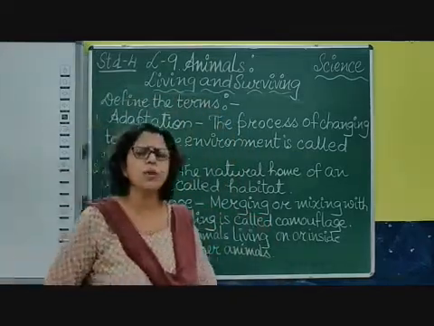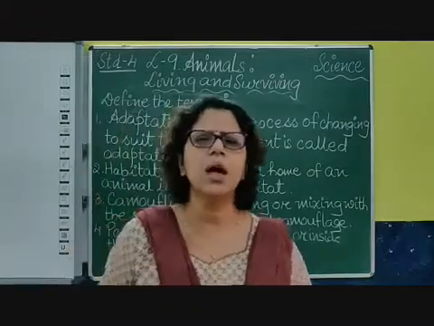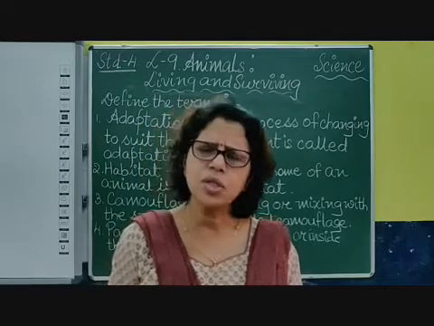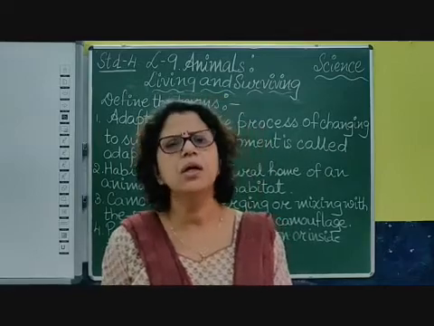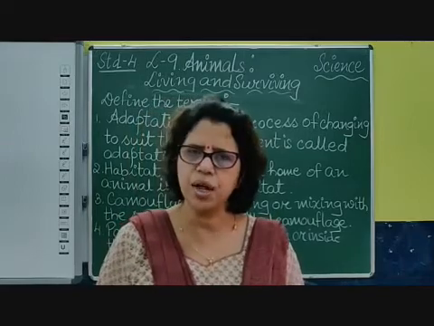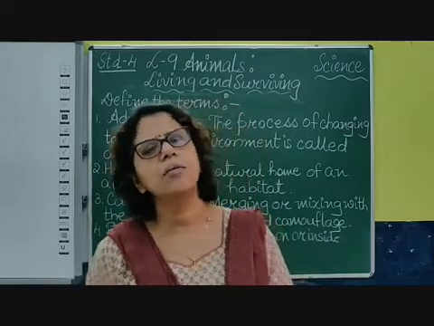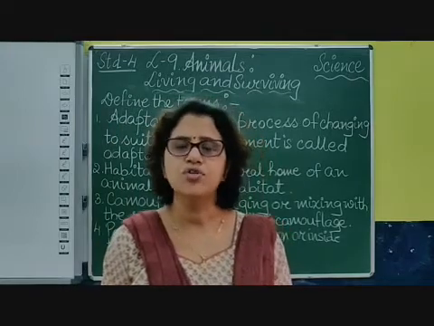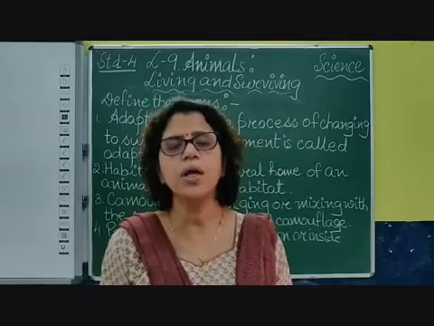Okay children, now in this lesson we have studied many other new things. We have discussed many a time, what is terrestrial? Animals that live on land are called terrestrial. Animals that live on the trees are called arboreal animals.